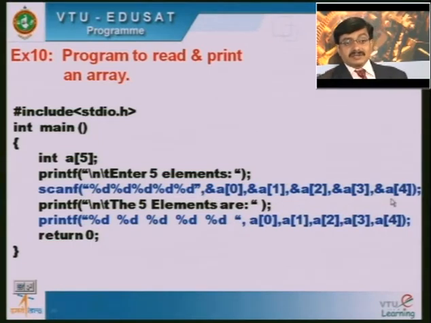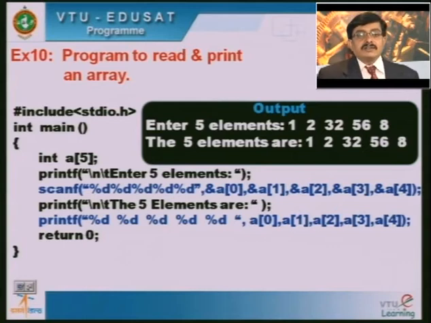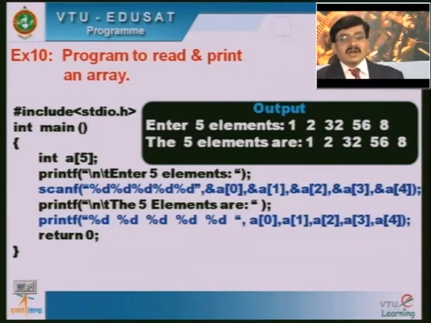So you clearly note that here, if it is an array of 500, then I may need to specify 500 percentage d's. Now the possible outcome of this program is: if I am entering the values of a[0], a[1], a[2], a[3], a[4] as 1, 2, 32, 56 and 8, then the same elements will get displayed, because a[0] value is 1, a[1] value is 2, a[2] value is 32, a[3] value is 56 and finally a[4] value is 8.